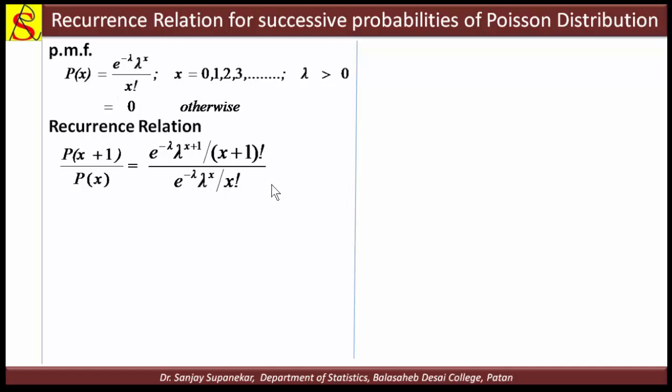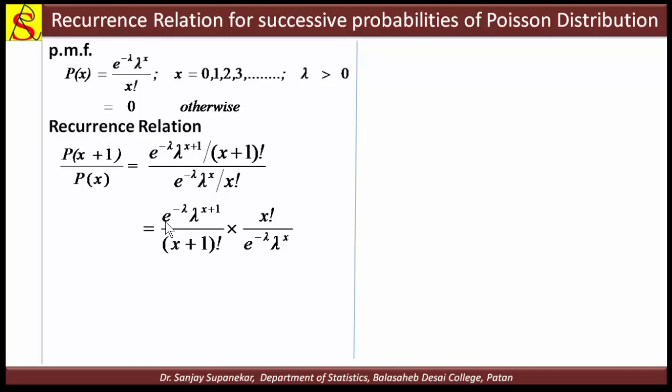We rewrite this as e raised to minus lambda, lambda raised to x plus 1, divided by x plus 1 factorial, and this divided by probability of x, which we write in terms of multiplication, so this x factorial goes to the upper side: x factorial divided by e raised to minus lambda into lambda raised to x. Okay, now we have to simplify this.